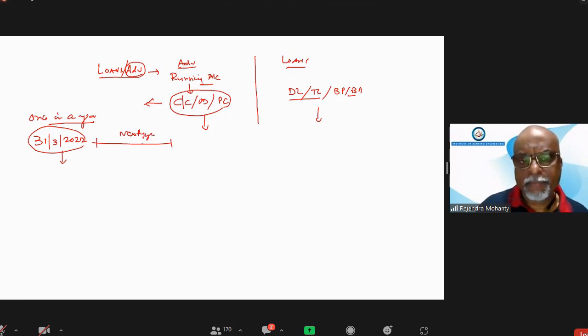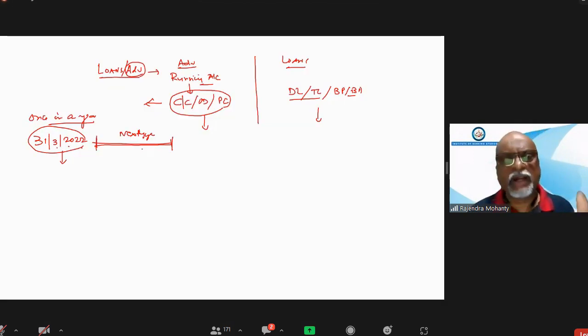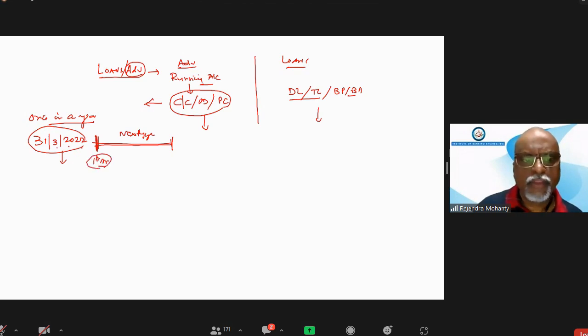Are you getting my point? As and when required, it can also be calculated in between, but initially it has to be calculated on 1st of April on the balance of 31st March.